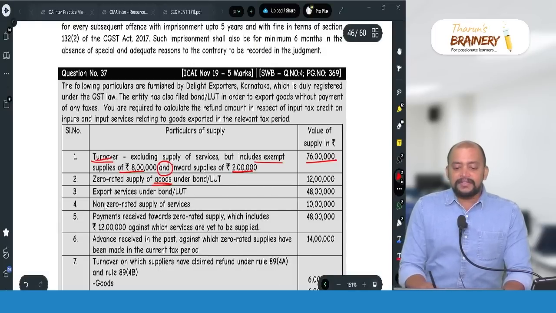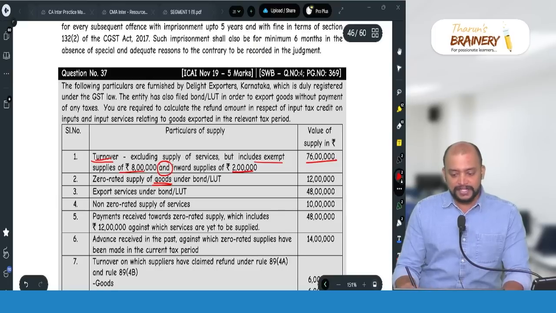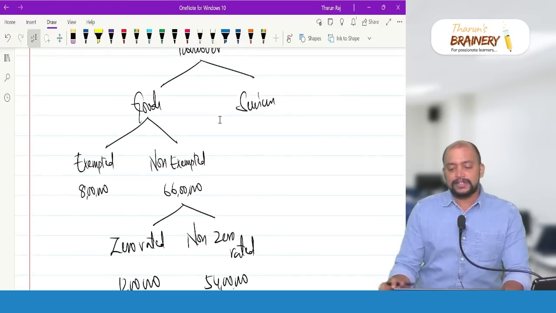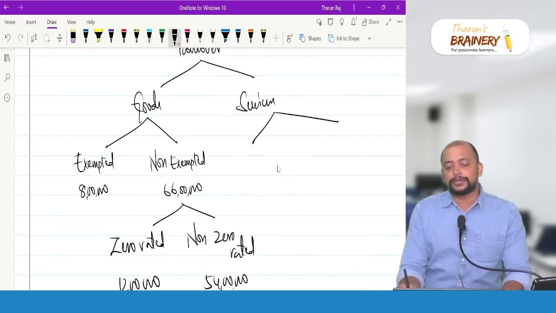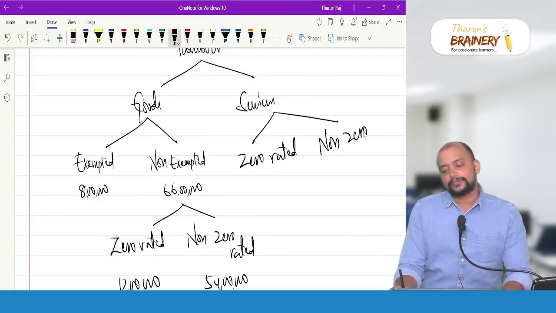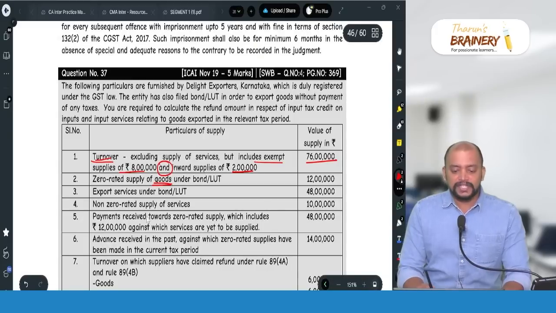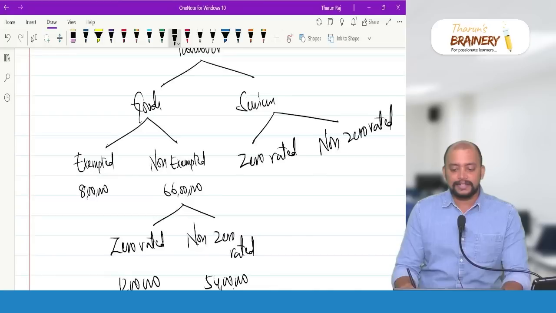Then we have export of services under bond or LUT and non-zero rated supply of services. Now services is again divided into two: zero rated and non-zero rated. Non-zero rated supply of services is 10 lakhs, so that we are taking.